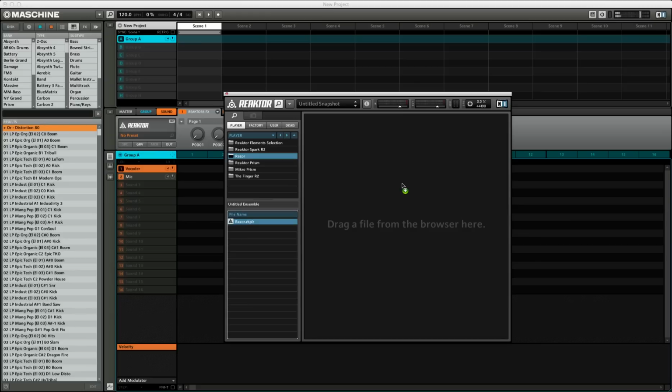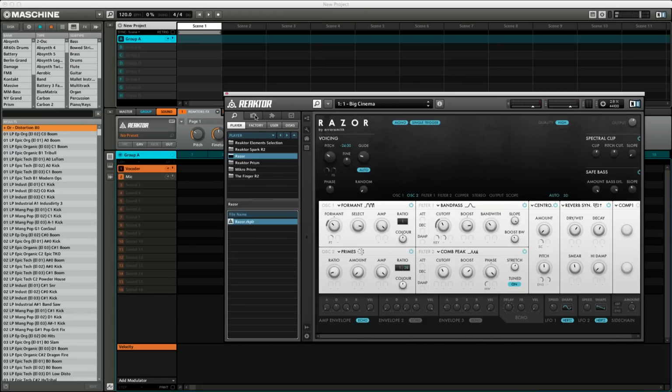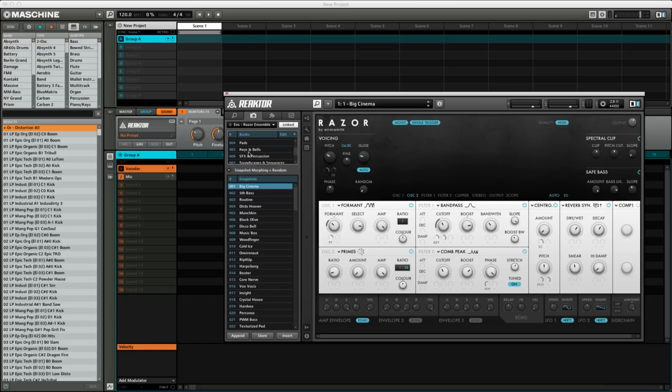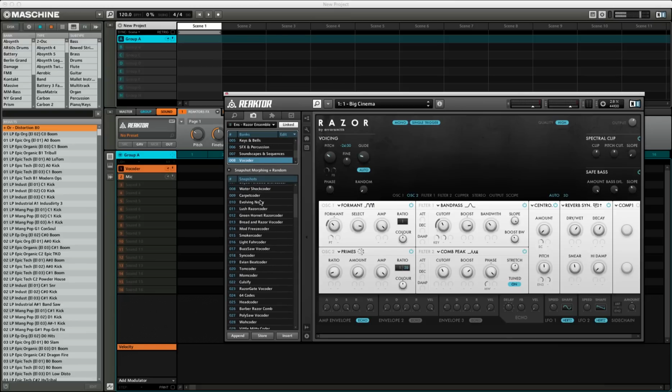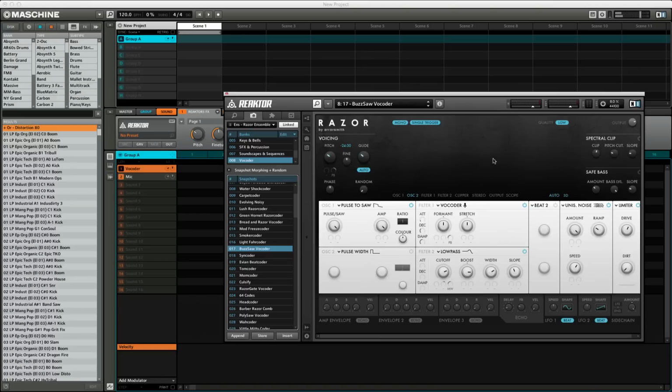Now once Razor loads, you want to go ahead and load in a snapshot of a vocoder or of your sound. I like the Buzzsaw vocoder, so I'll do that. And once you patch your mic over to your Razor, you will see your input right here for your voice, so that'll let you know that it's receiving input from your audio source.